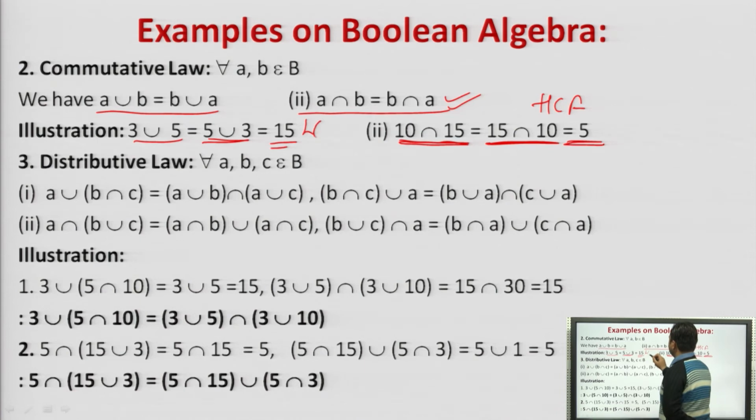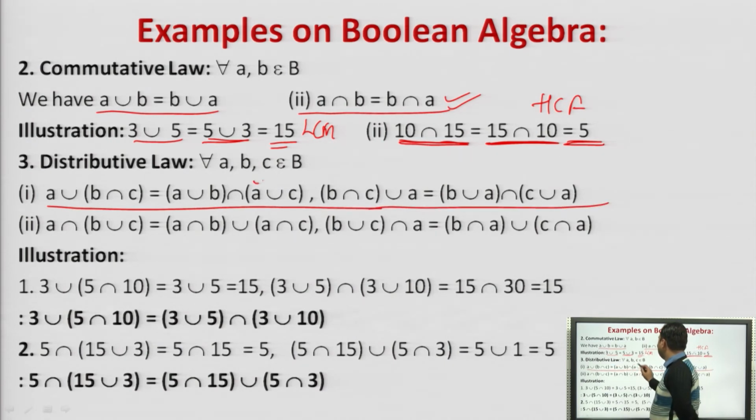This is LCM. Right? Similarly, for the distributive law, as these are the distributive laws you are all aware of, A union (B intersection C) is equal to (A union B) intersection (A union C), and similarly we have reversed this, A intersection (B union C) is equal to (A intersection B) union (A intersection C). So these are the two distributive laws.